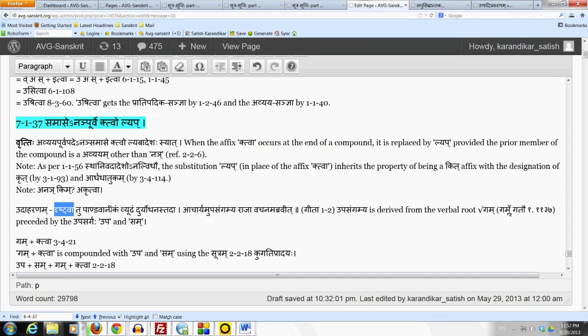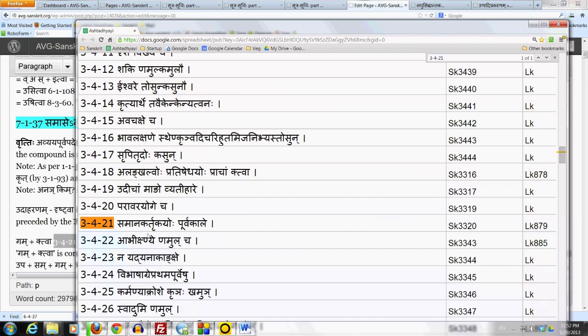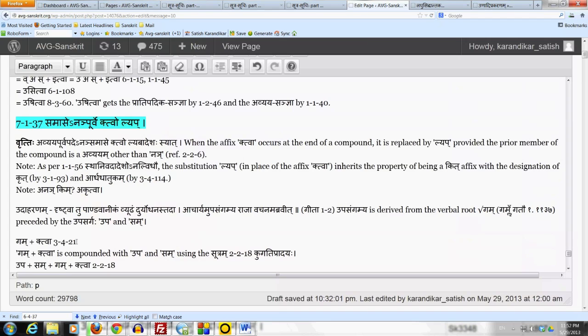Therefore the affix ktva is used as per the sutram 3-4-21, which you already studied, samana-kartrikayoh purvakale. So we start the derivation with gam plus ktva by 3-4-21, because the action of approaching is an earlier action compared to the action of speaking, and the doer of the action is the same.